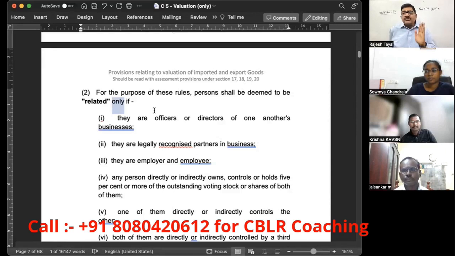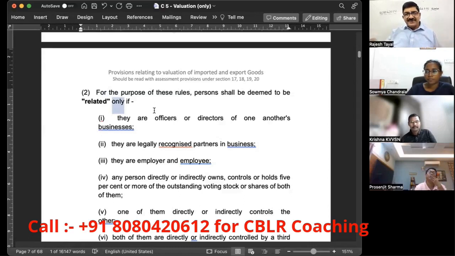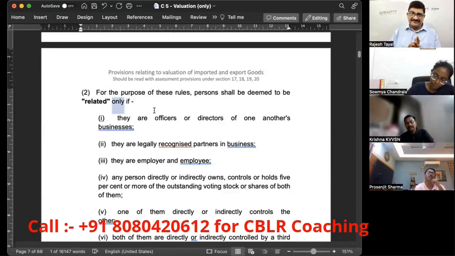Any other relation, whatsoever that may be, people will not be considered as related. Is that meaning clear? Read every word carefully. Once read, once understood, you will remember it for a lifetime. So how many clauses are there in total? 8. Total number of clauses are 8.